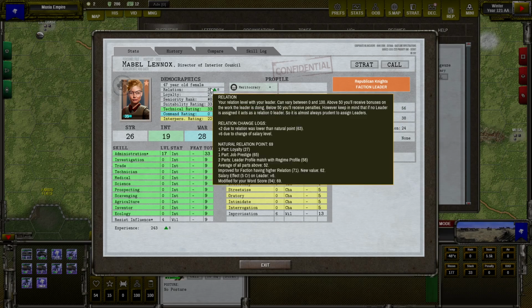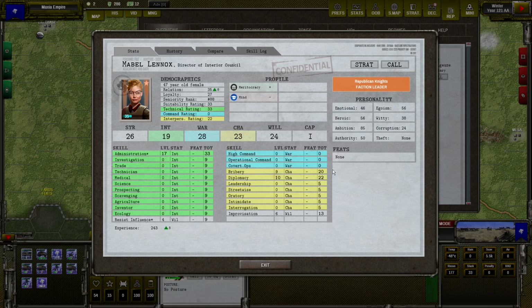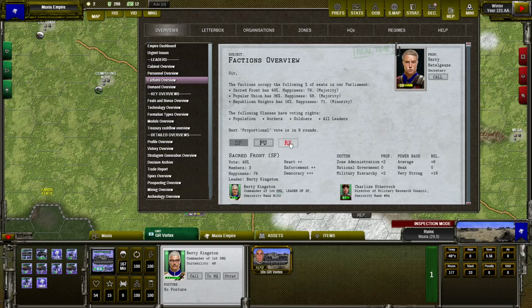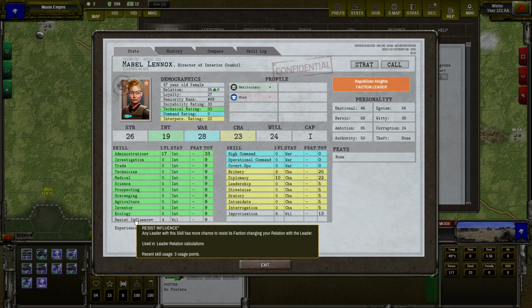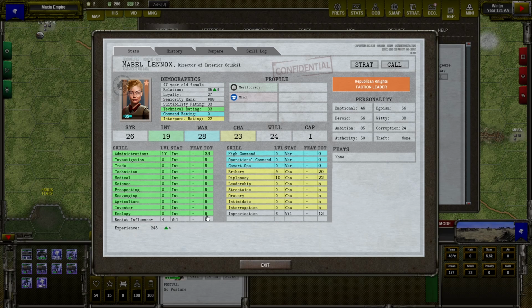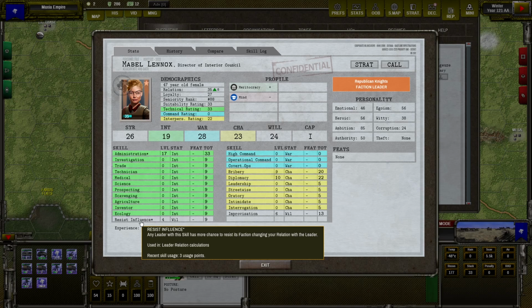So the faction has a chance to affect our leader relation, and the chance depends on the difference between leader relation and the faction happiness. So 35 compared to 71. So the faction has a 36% chance that it can affect the relation of this leader. But this leader has a skill, resist influence. So it's harder for the faction to influence this leader, especially if the leader has a high skill. It may never happen that the faction will influence this leader.